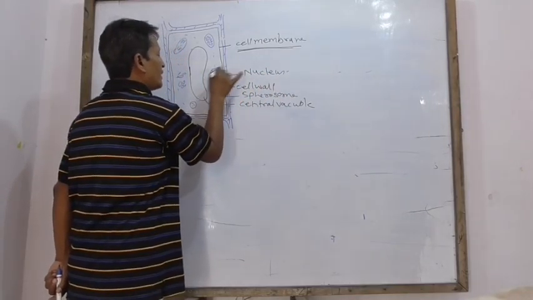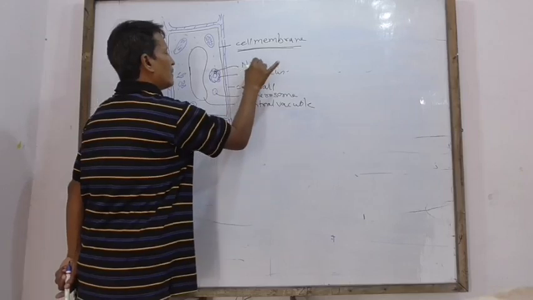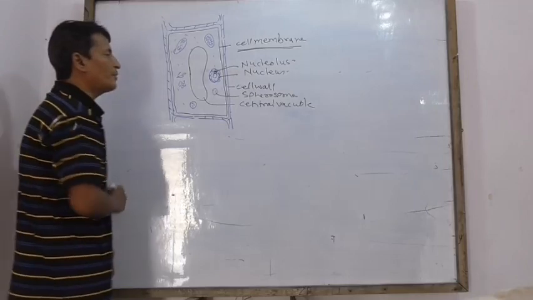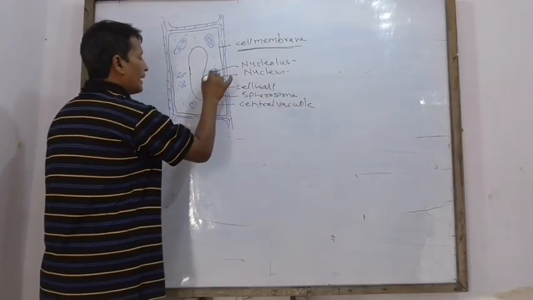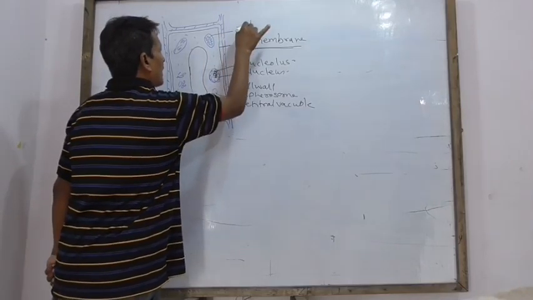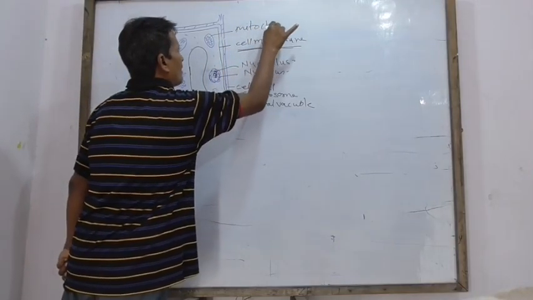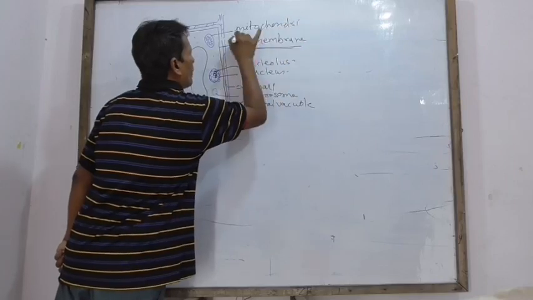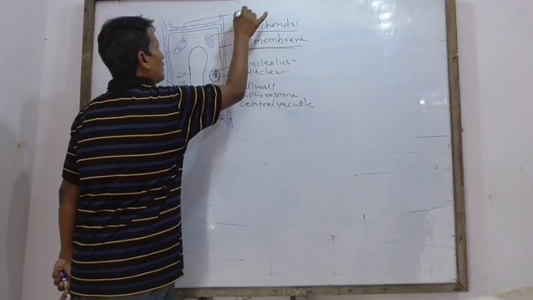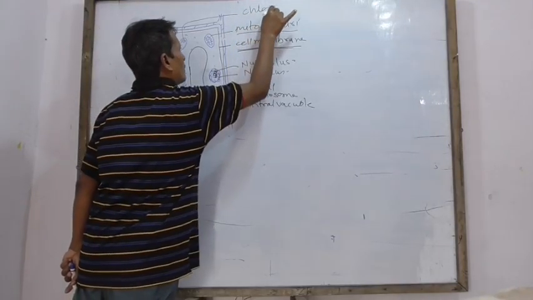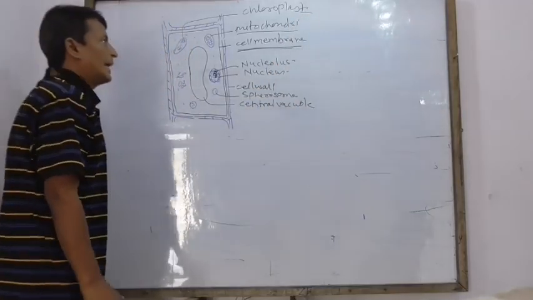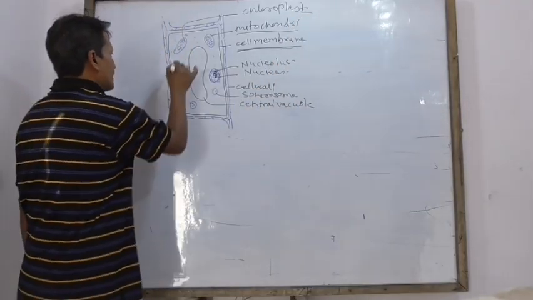Inside there is nucleolus. Nucleolus is the factory of ribosome, and inside is the chromosome. This is mitochondria, powerhouse of the cell. This one, chloroplast, acts in photosynthesis.